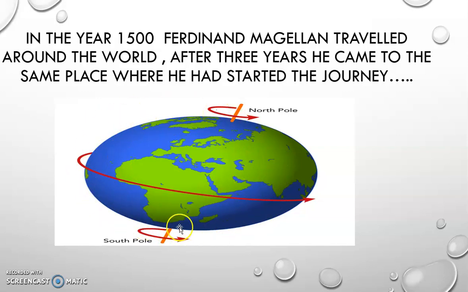Okay, it's a spherical shape. And he was also saying that it has two poles. One is the upper part of the pole, which you can see, the north pole, and the lower part is called the south pole.